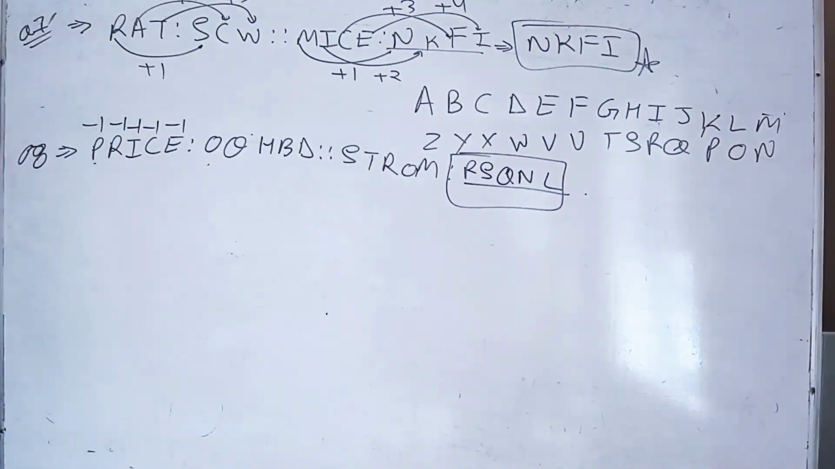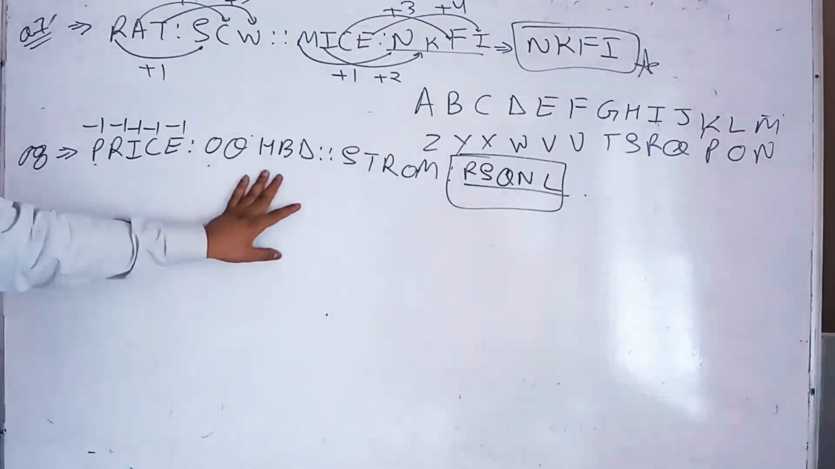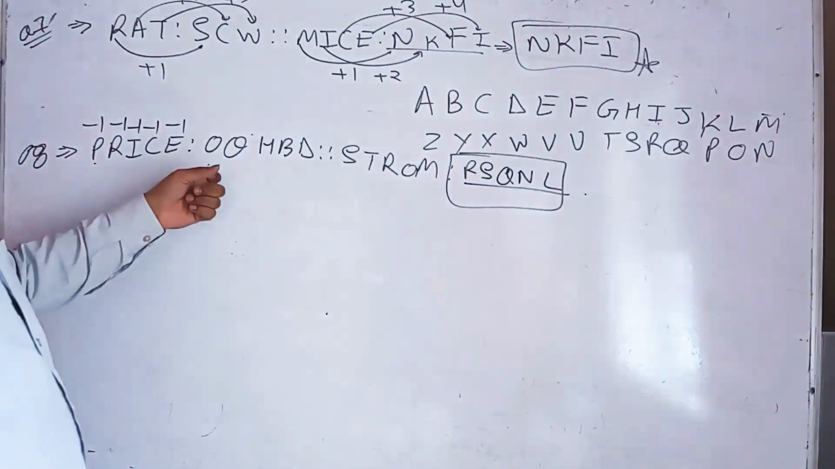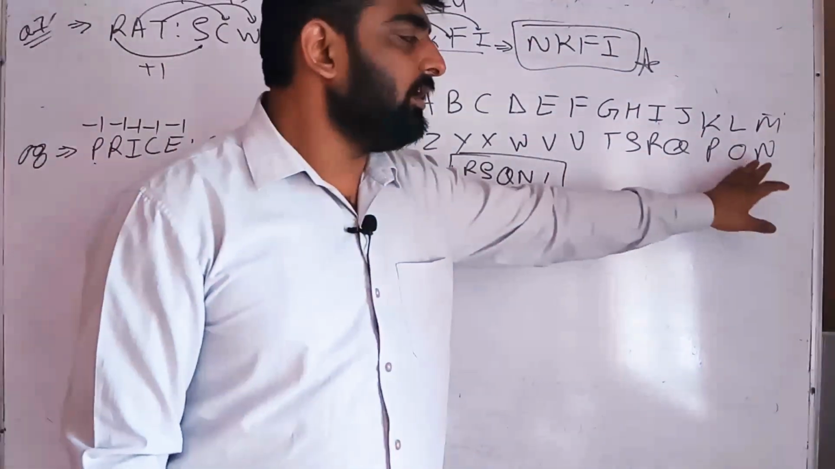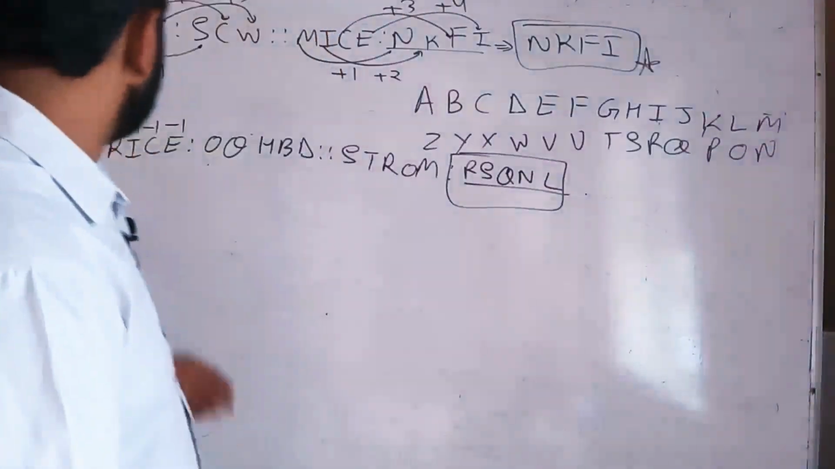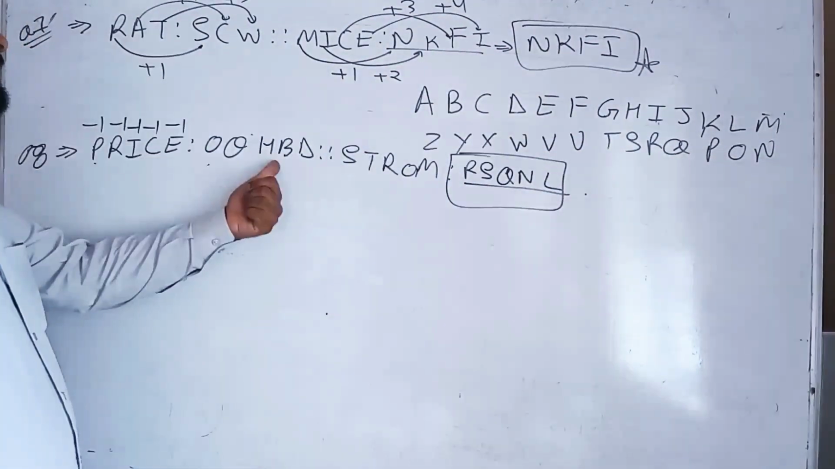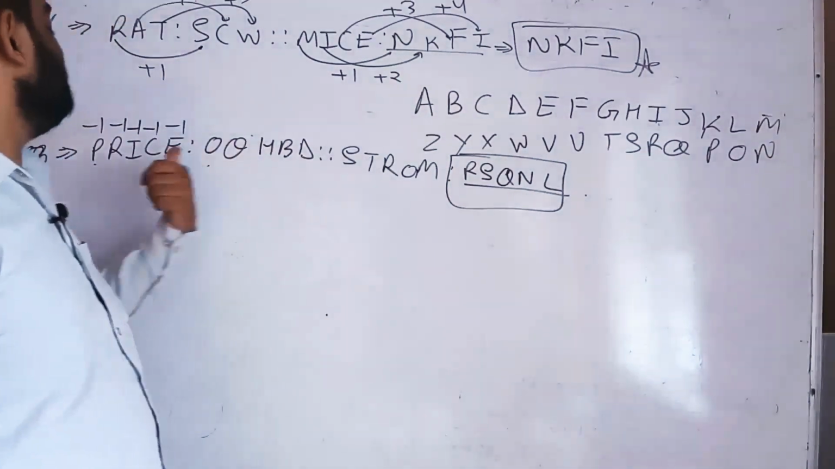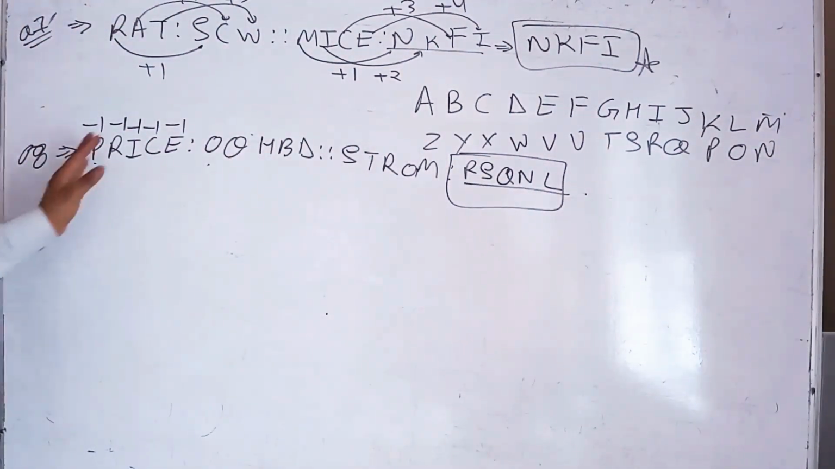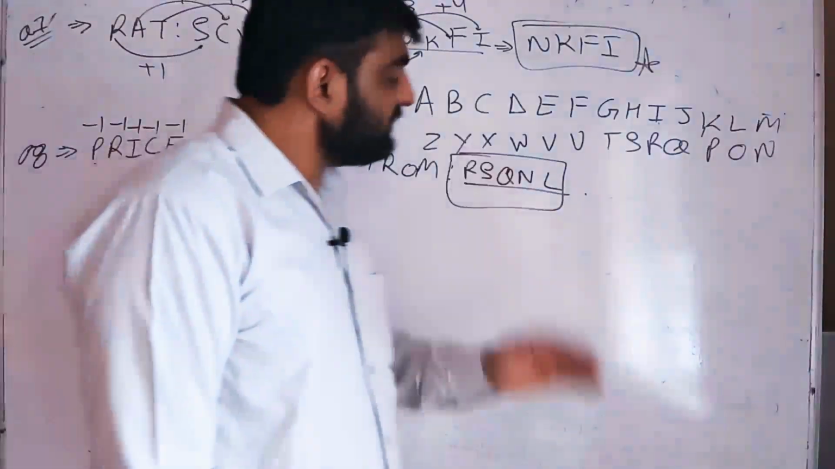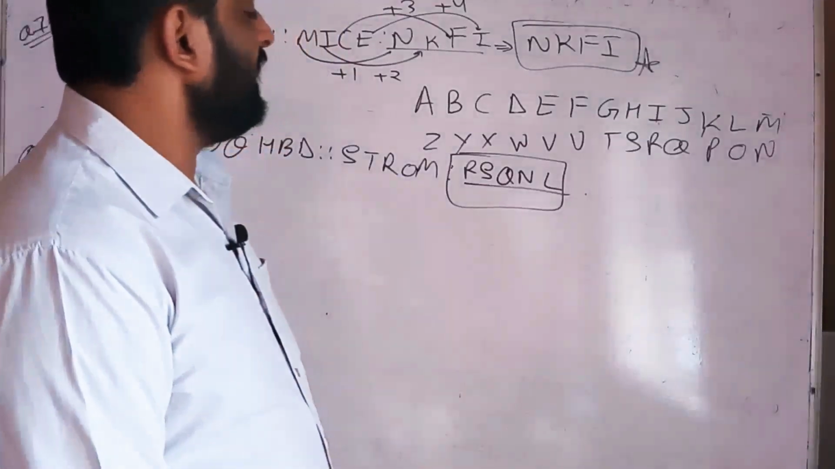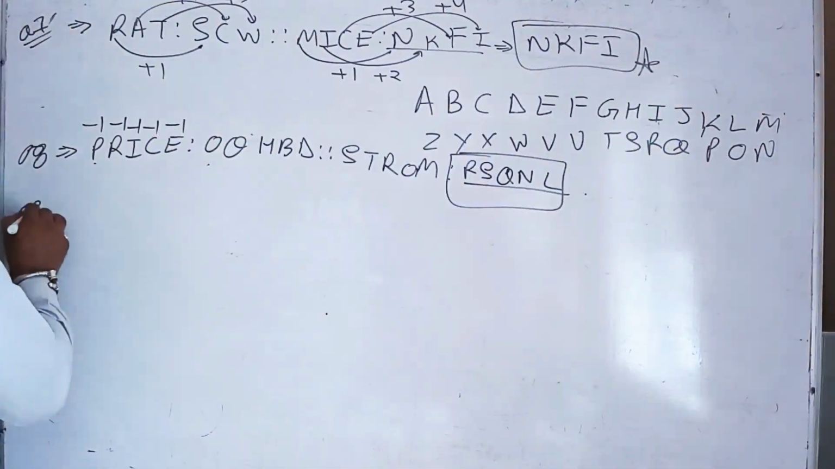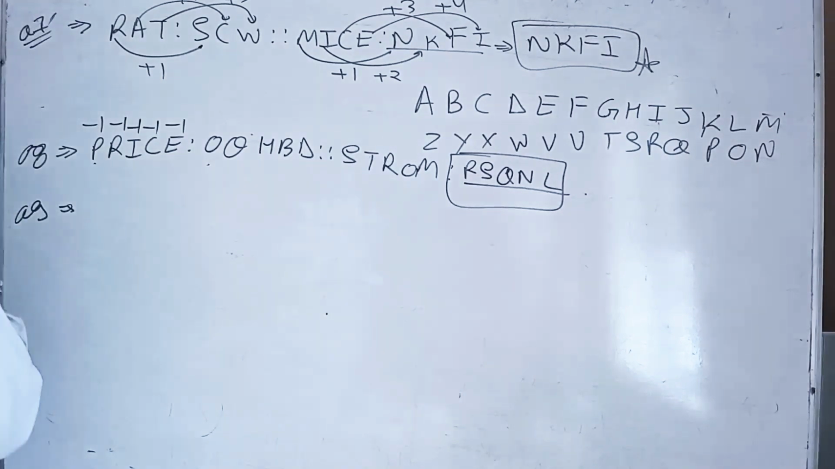I am repeating again: PRICE is related with O, Q, H, B and D. How are these related? P is related with O, that is minus 1, O is before P. Q is before R, one place. H is before I, one place. B is before C, one place. D is before E, one place. So all are minus 1. So the answer is R, S, Q, N and L. It all depends upon the options over there. So the answer is D.